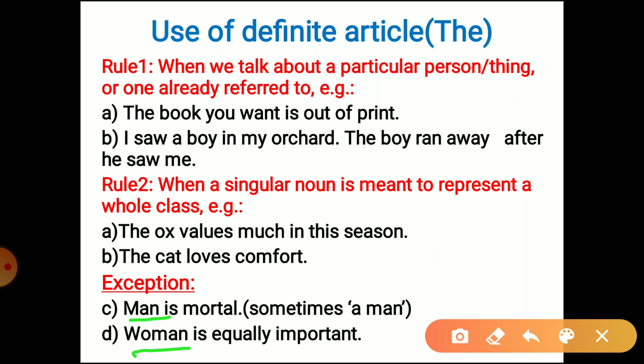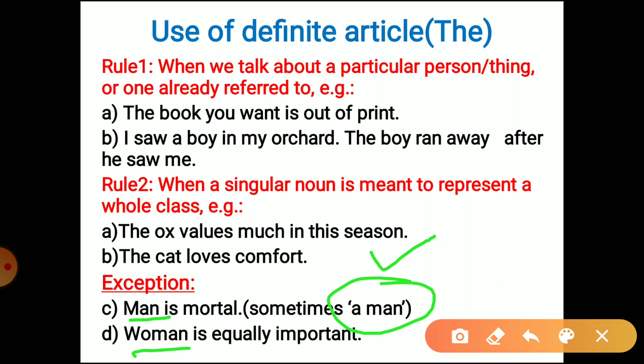So man is mortal means all men, and it includes women. It represents the whole class even though we are not using the article. Sometimes we also use a man to represent the whole class. These are exceptional cases, otherwise the rule remains.